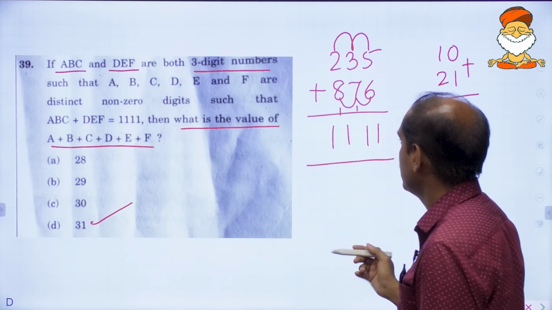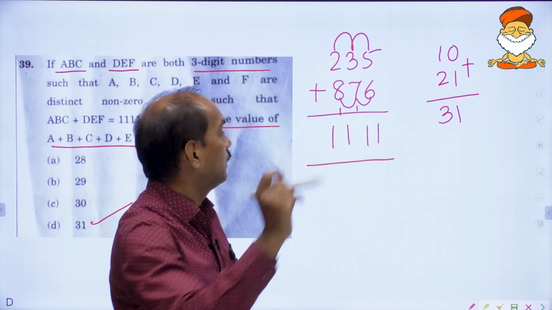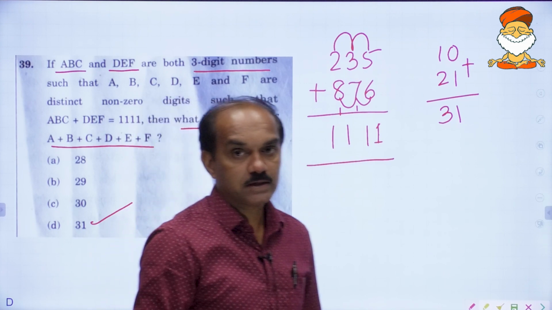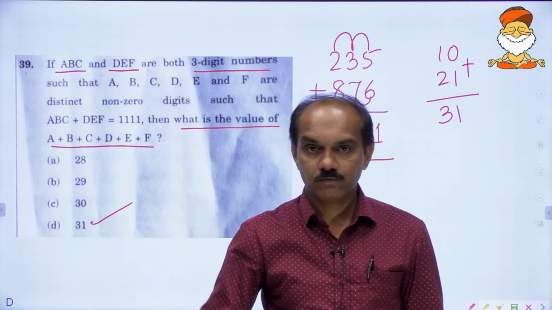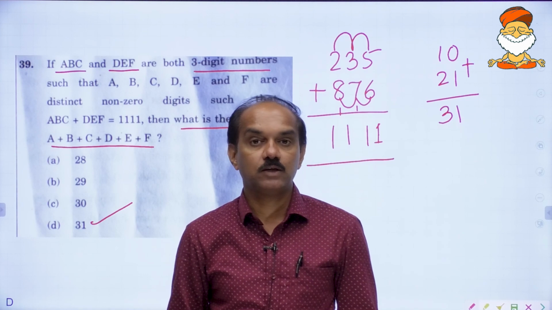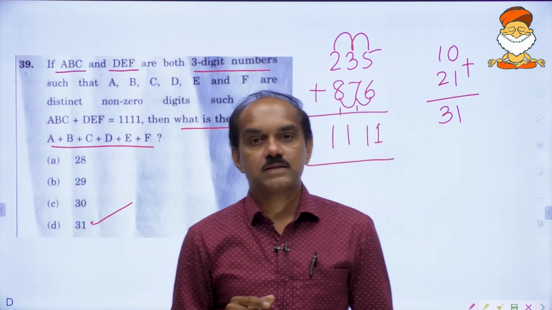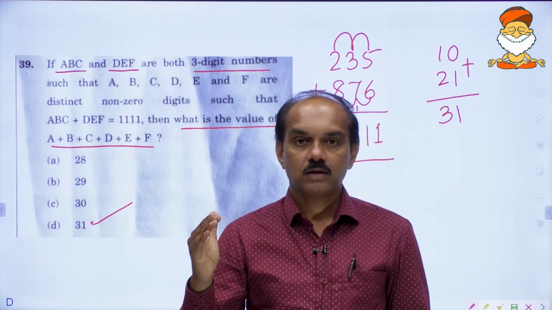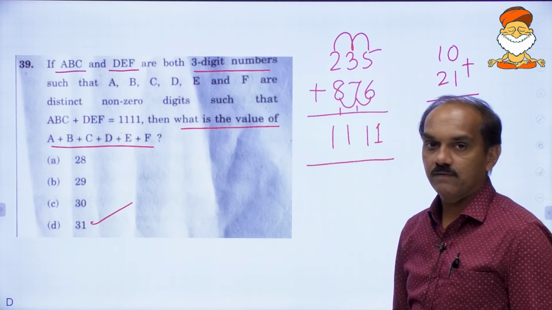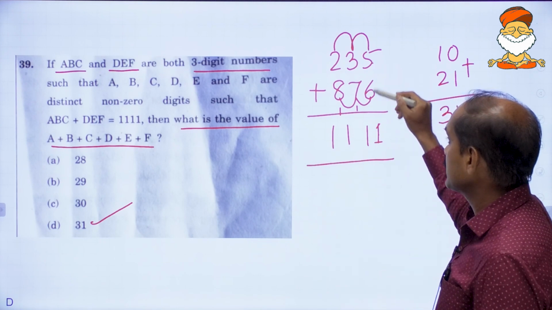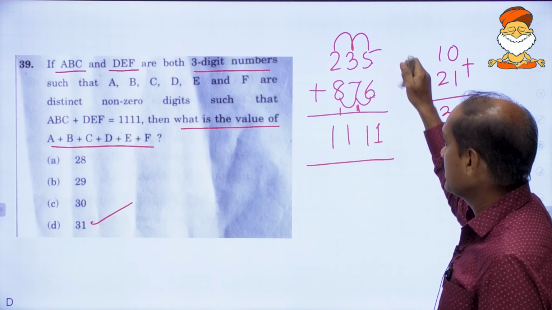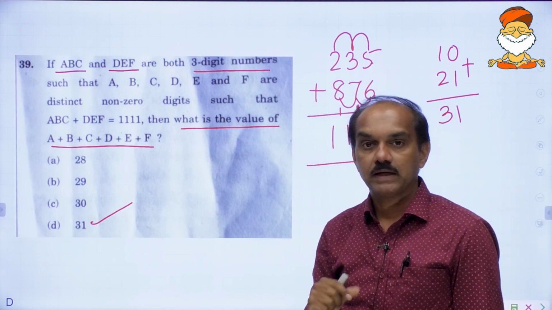235 and 876, that is purely by trial and error method, my dear friends, because see here we want 1. How can you get 1? 1 plus 0 is 1, but 0 is not allowed. Therefore you will have to go for other combinations, and I have been telling you he will always concentrate on numbers less than 10. So 5 and 6 together make 11, 1 carry. With 1 carry, we want these together to be 10.